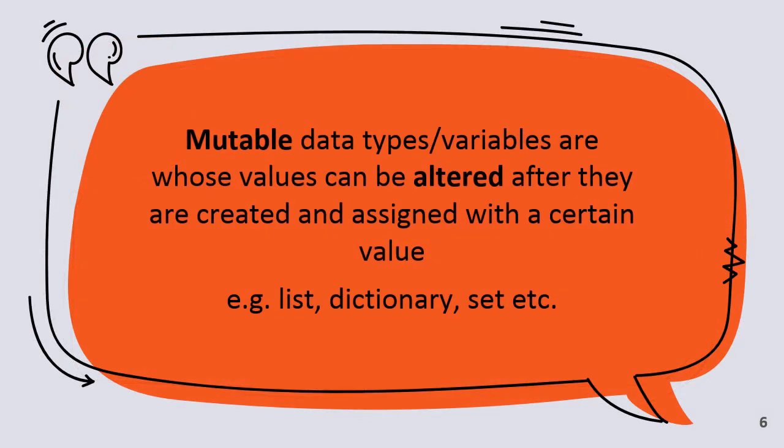Data types or variables whose values can be altered after they are created and assigned a certain value are called mutable data types. So variables whose values can be changed after they are created and assigned a value are called mutable. For example, list, dictionary, sets, etc.